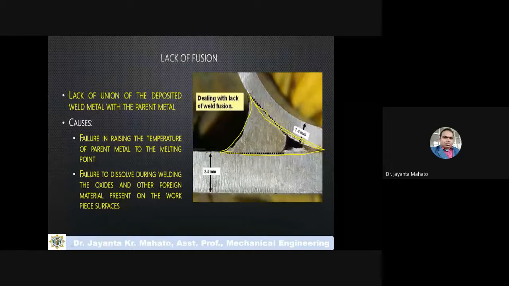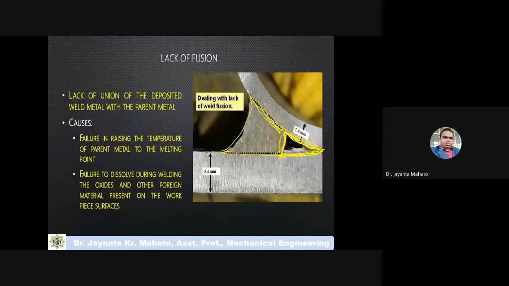But suppose the welding occurs like that, this part is not filled by the welding filler material. Then this is lack of fusion, this part remains and is not completely poured. So it is lack of union of the deposited weld metal with the parent metal.